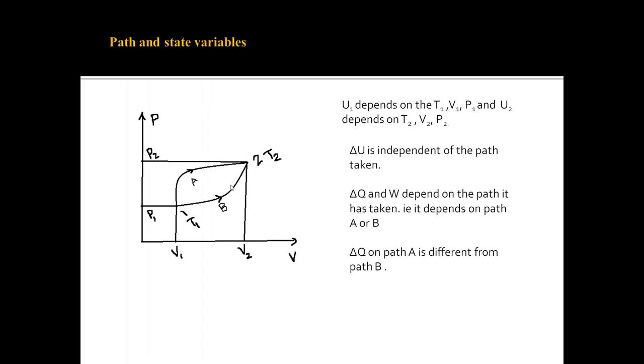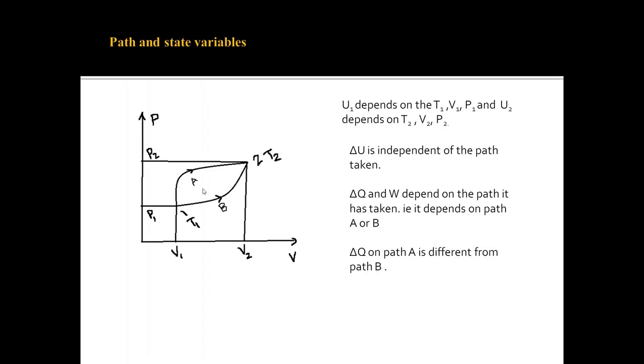Now, what is the case with work done and heat energy? As I have already discussed, the area under the PV graph gives the work done. Here you can see that the area under graph A is this region, and the area under graph B is this region.